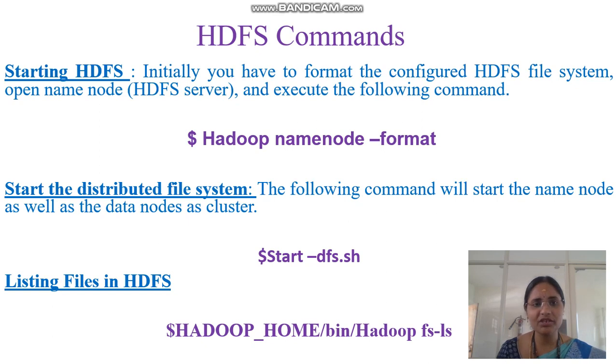To access HDFS or to store data in the HDFS file system, we first need to start it. To start the name node, the master node, this is the command: start-dfs.sh. After that, if we want to see the list of files available in HDFS, this is the command we use: hadoop fs -ls. Even in the Linux OS we use the same command, ls, for listing files.